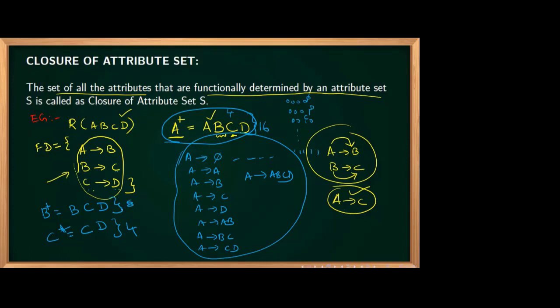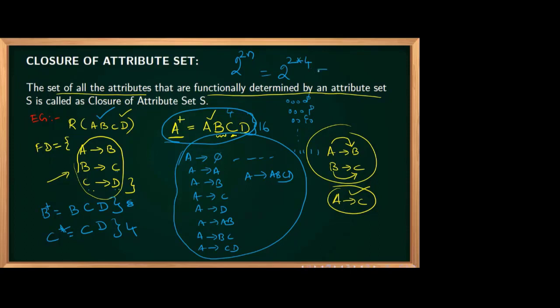Maximum how many could we have made? Can you tell me, from a relation with 4 attributes, what is the maximum number of functional dependencies you can make? What is the formula for that? 2 power 2n. We already studied, right? So 2 power 2 into how many attributes? 4.